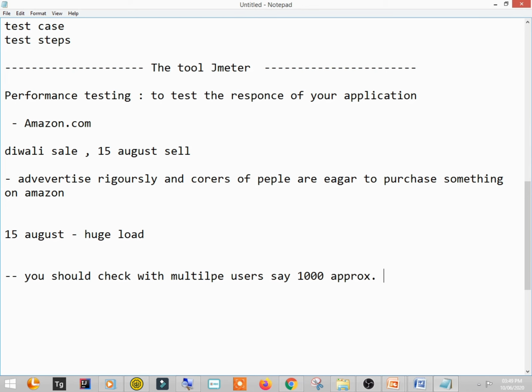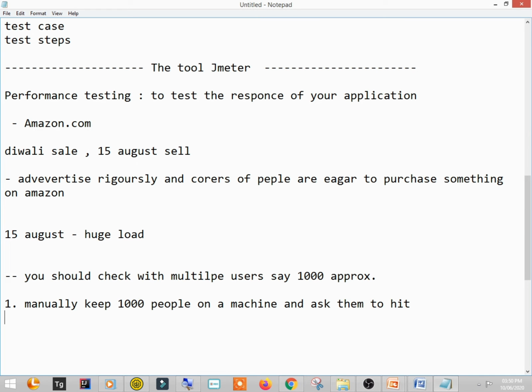So how will you do that? One way is manually keep 1,000 people on a machine and ask them to hit. Is it a good way? I'm sure it's not, because this much manpower will cost us, right? So there are some tools in the market that help us to create threads that act like a user, and perform the same test.